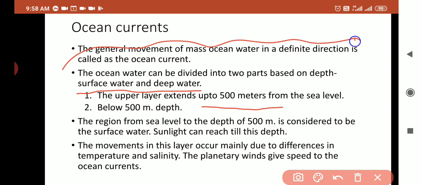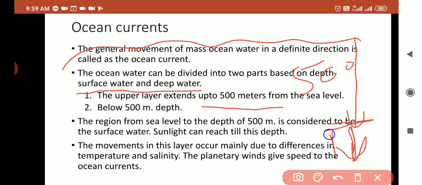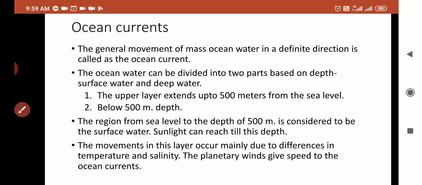From the surface till 500 meters depth, it is called surface water, and below 500 meters depth it is called deep water. Remember that. Surface water, deep water. I think you understood these two types of classification of ocean water.